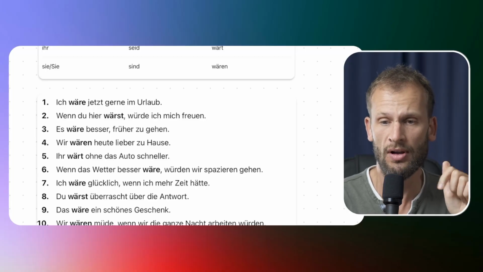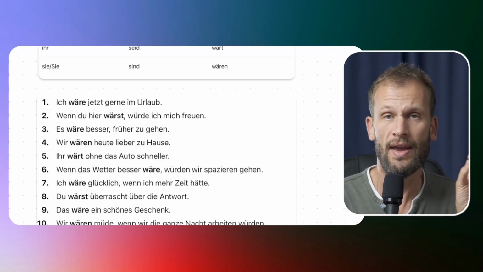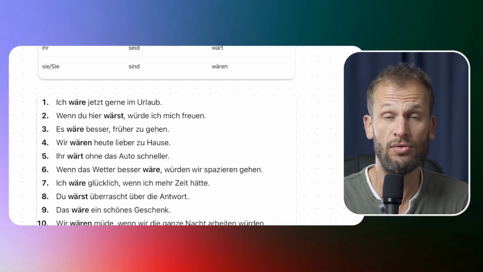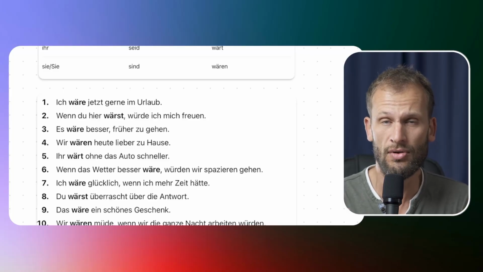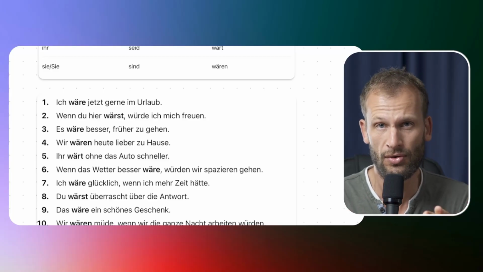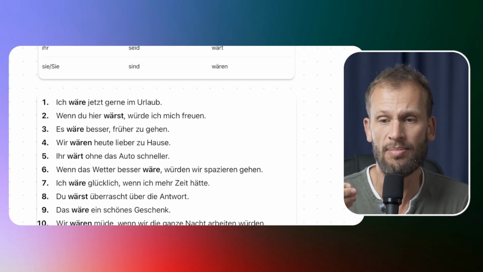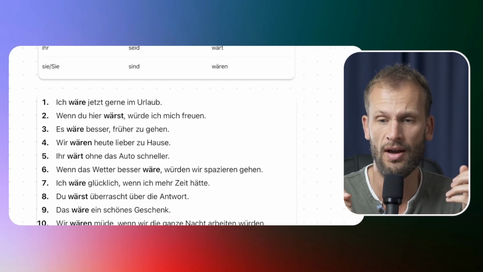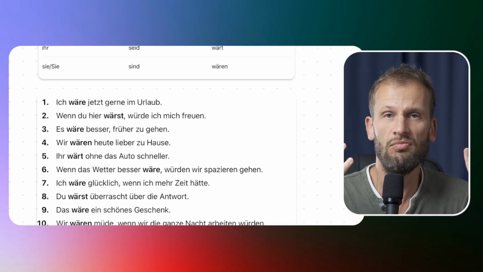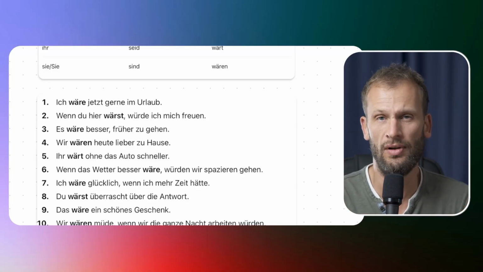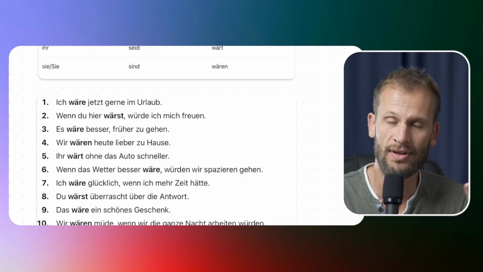Very polite proposal. So this person could also say, es ist besser, früher zu gehen. That's not wrong at all. In this case, we would use the indicative rather than the Konjunktiv 2 form. So, es ist besser, früher zu gehen. It's better to go sooner. It's better to go earlier. That's not wrong. It's just more direct. It's more factual. It could be a bit impolite. It depends on the context, of course.